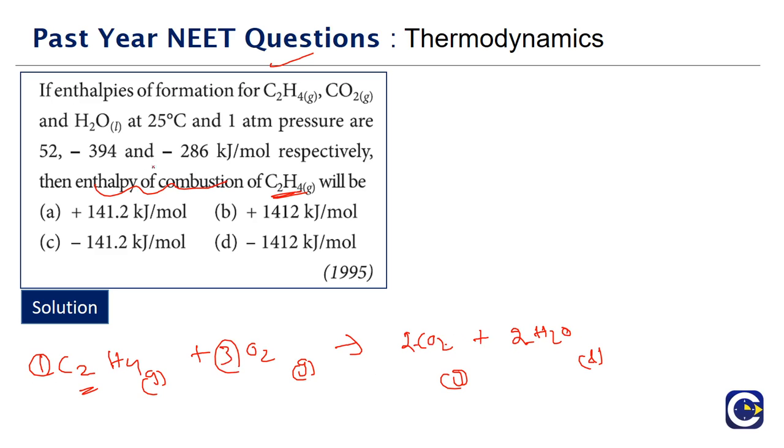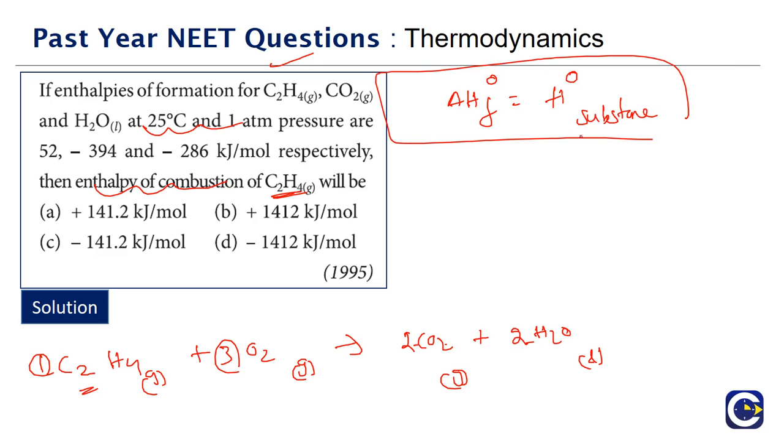If you look at the standard conditions, the enthalpy of formation of any substance under standard conditions will be taken as what? Enthalpy of that particular substance at the standard conditions. Why? Because as a convention, the basic constituents at the conditions of 25 degrees centigrade and 1 atmosphere, we will take their standard enthalpies to be equal to 0.